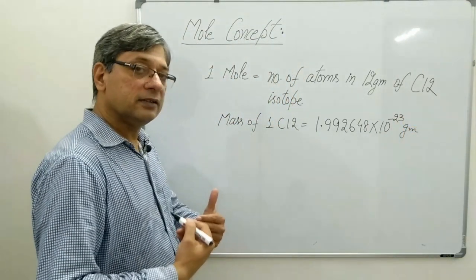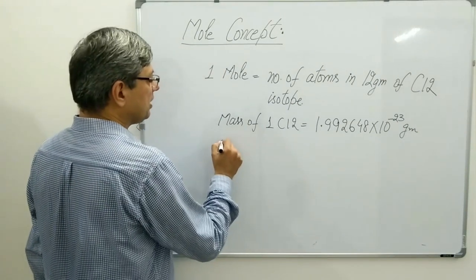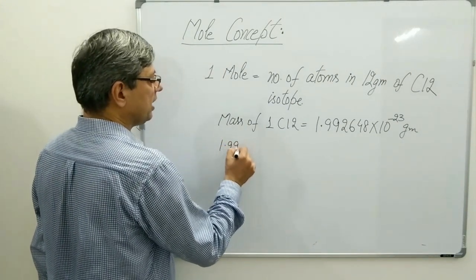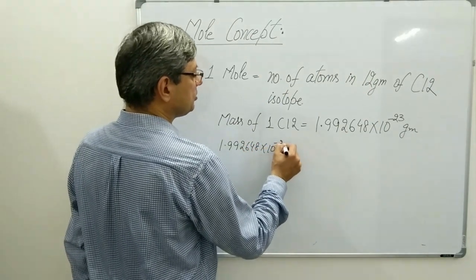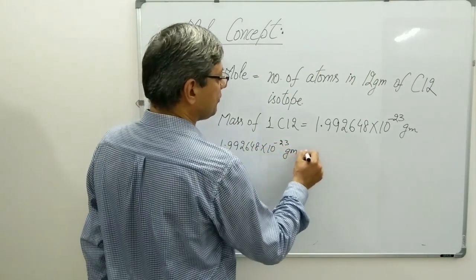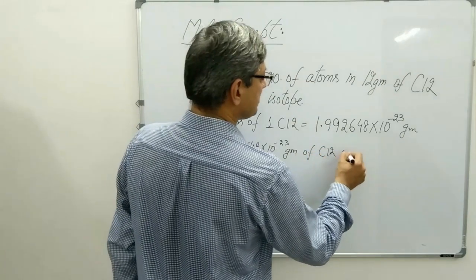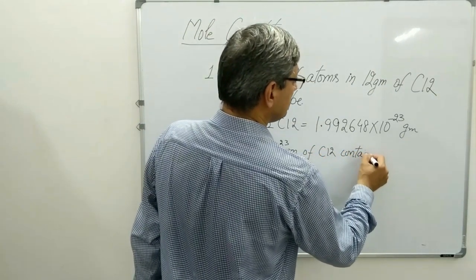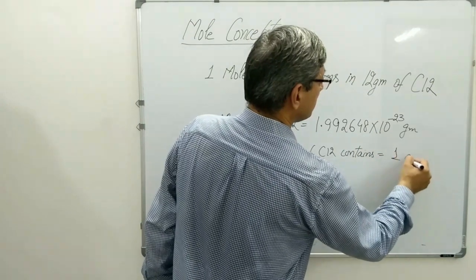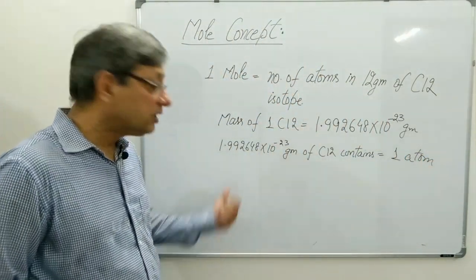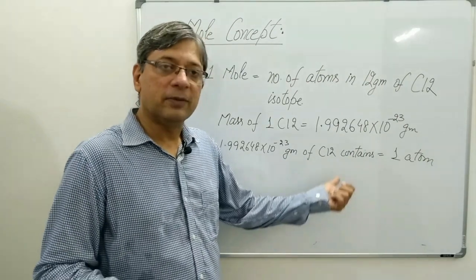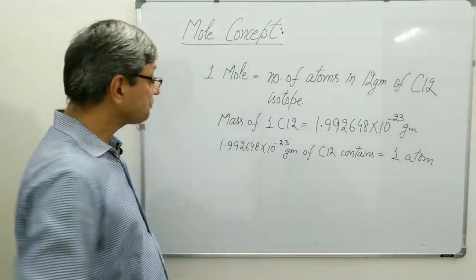It can be written in a different way. We can also say 1.992648 into 10 to the power minus 23 grams of carbon 12 contains one atom, because mass of one atom is this much gram. So this much gram of carbon 12 will contain one atom.